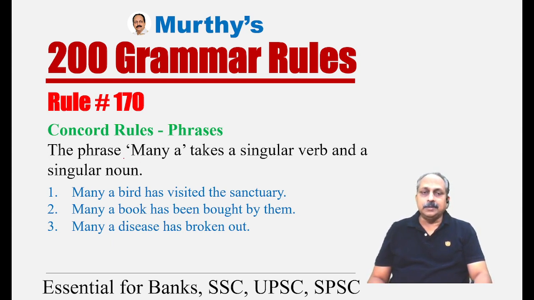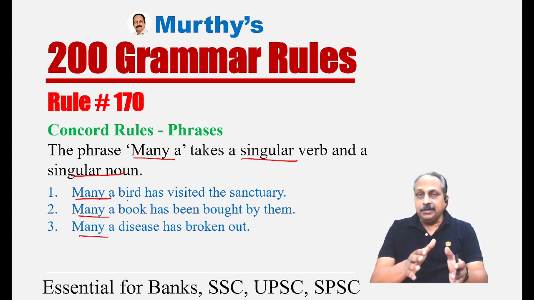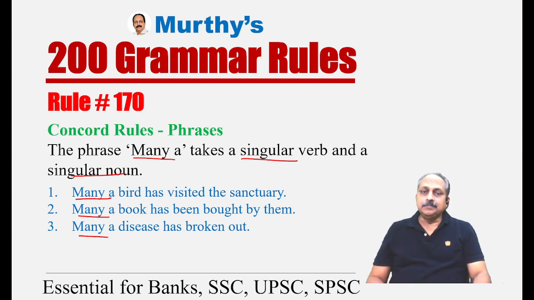Rule number 170. This also goes with phrases. And what is the phrase over here? The phrase many a. The phrase many a takes a singular verb and a singular noun. There are two things you have to consider: one, singular verb, the other, singular noun. Look at the example. Many a. In all three examples, we have the same phrase. Whenever you see many a at the beginning of the sentence, you have to think of two dimensions. One, the noun should be in the singular form. Second, the verb should be in the singular form.